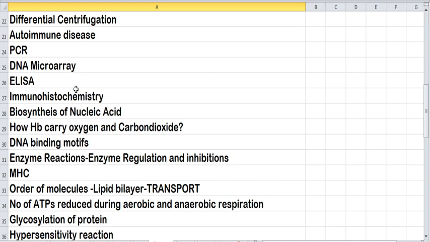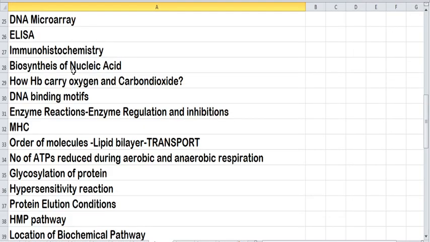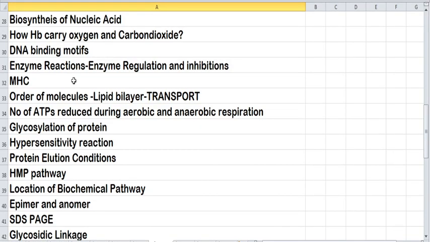Since it is the GATE examination, you should know for what purpose ELISA is employed, and for what purpose DNA microarray is being used. Okay. Next, you should know about biosynthesis of nucleic acid. Next, you should know how hemoglobin carries both oxygen and CO2. Next, study about DNA binding motifs, the structure of transcription factor, and you should know about enzymes.